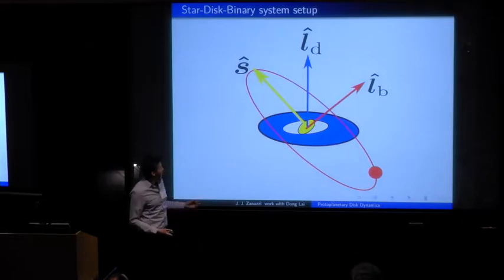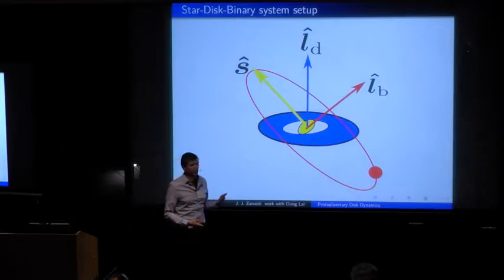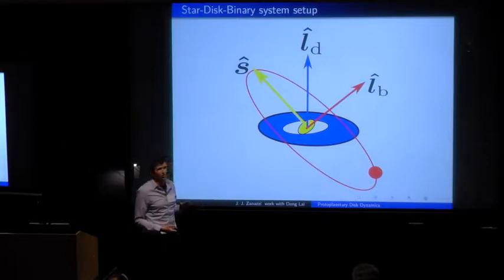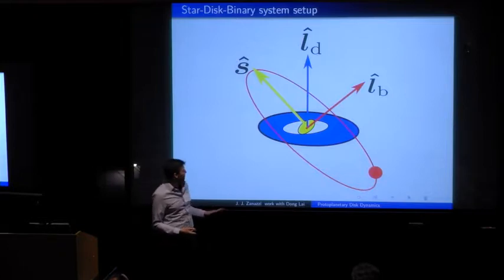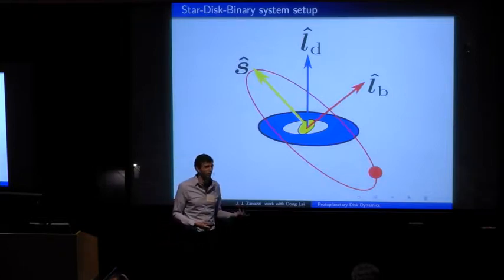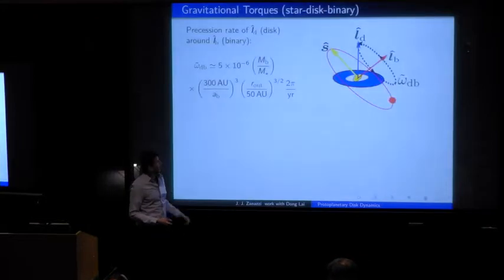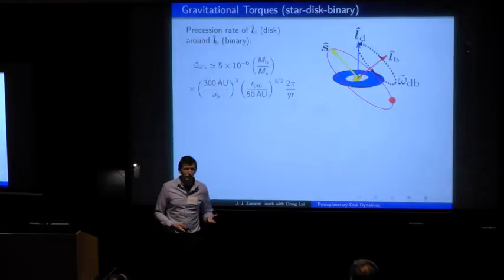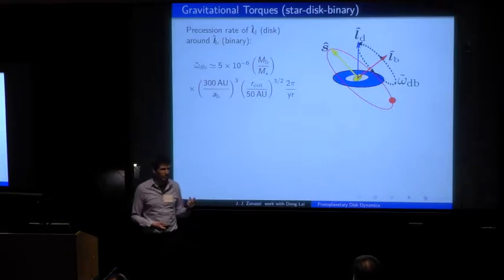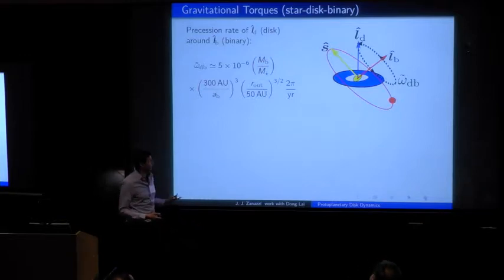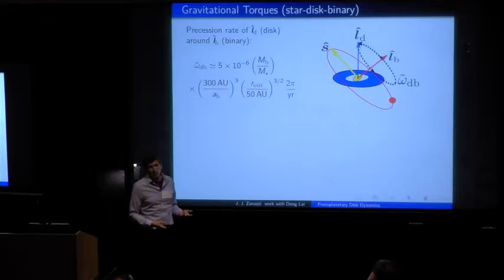At the center of the system, we have a spinning oblate star with stellar spin axis S hat, surrounded by a circumstellar disk with orbital angular momentum axis L hat D, with a distant inclined binary companion with orbital angular momentum axis L hat B. The binary companion exerts a gravitational torque on the circumstellar disk, causing the disk to precess on the binary's orbital angular momentum axis with a precession frequency, which we're going to call omega_dB. And this precession frequency has a precession period of order 1,000,000 years.